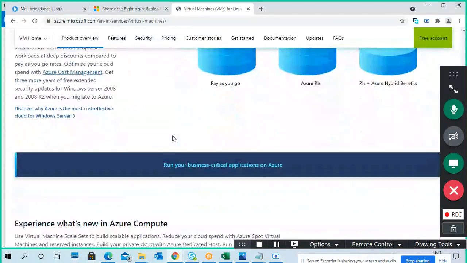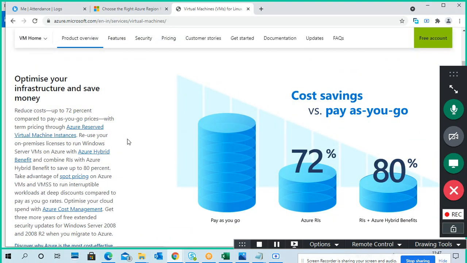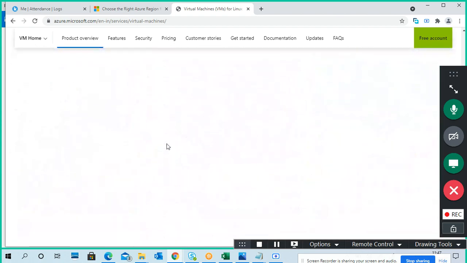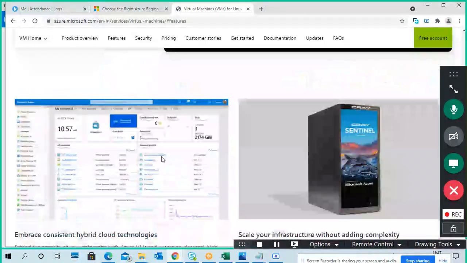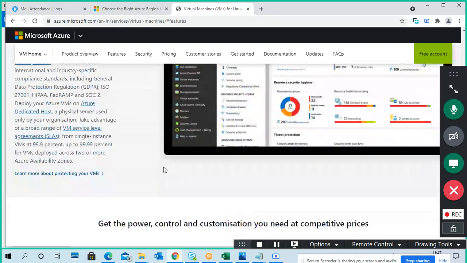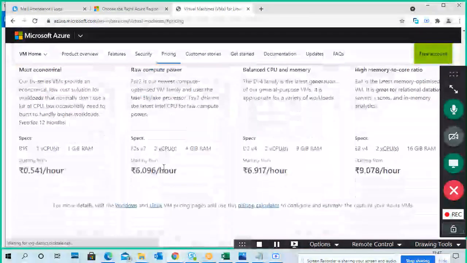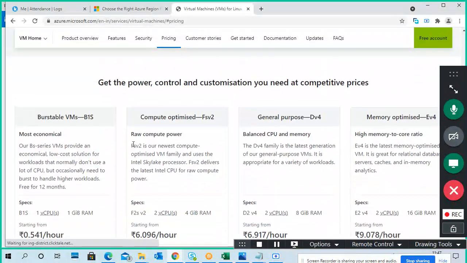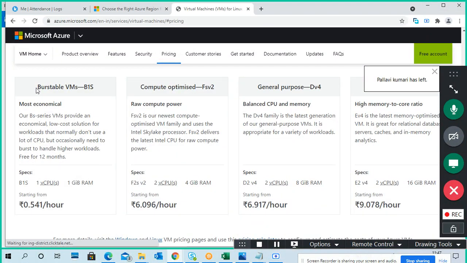Okay, so what are the kinds of virtual machines? I will do an overview of Azure and AWS later, but for now just looking at the screens, the conditions and cost conditions. You can see a virtual machine model B1S. The B1S specification is one CPU, one RAM.